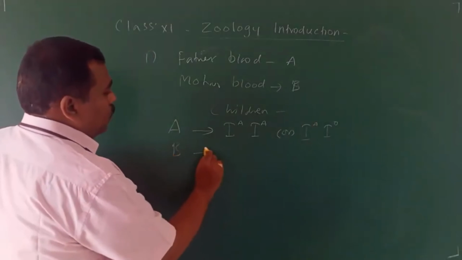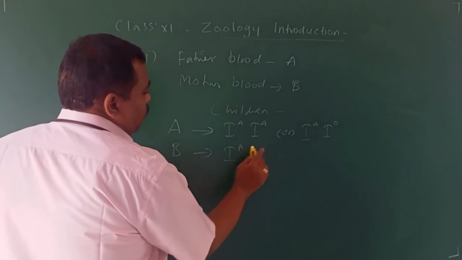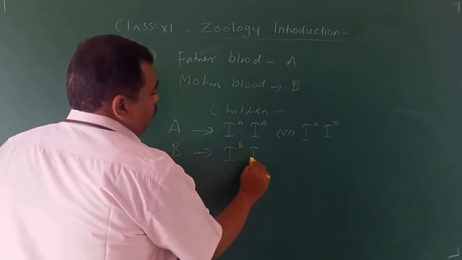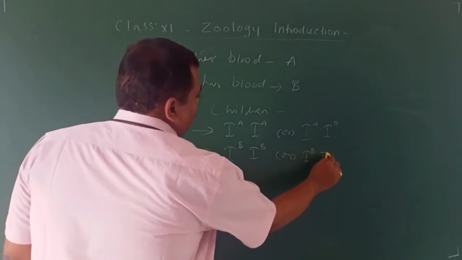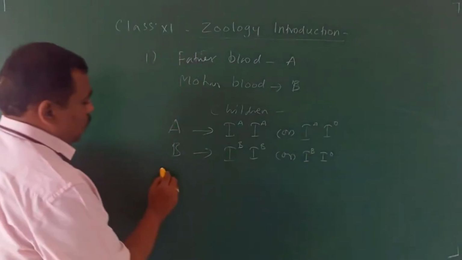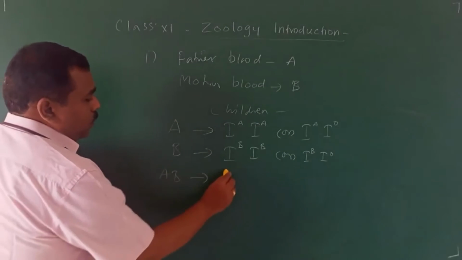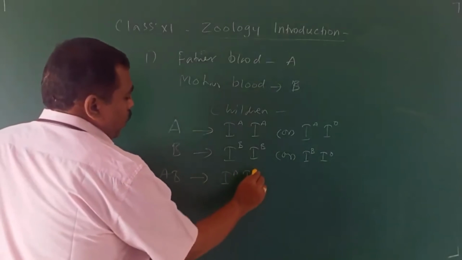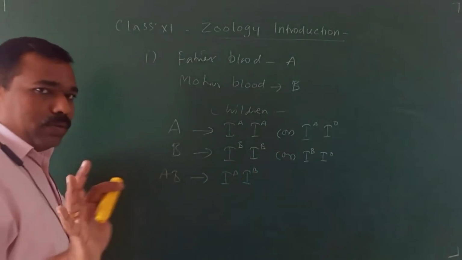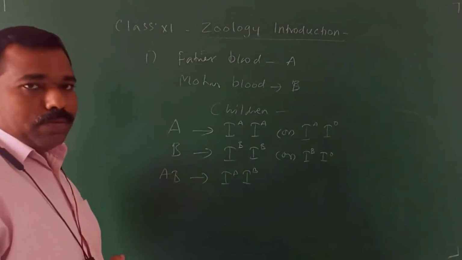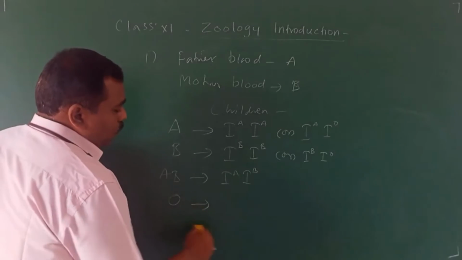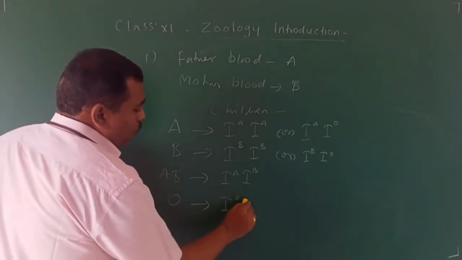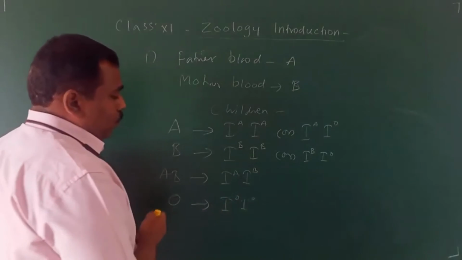B blood group person has the gene IBIB or IBIO. AB blood group person has IAIB, only one. O blood group person has IOIO.